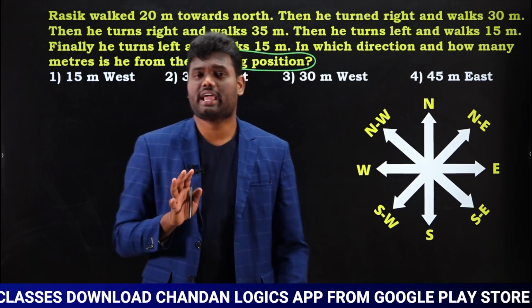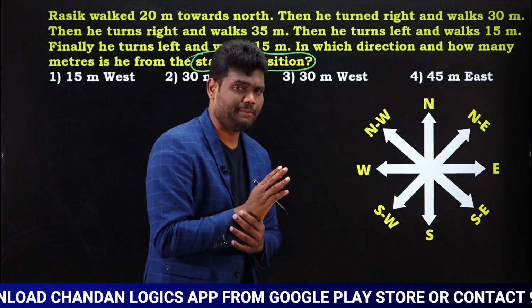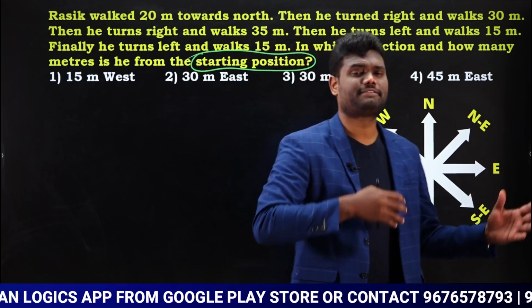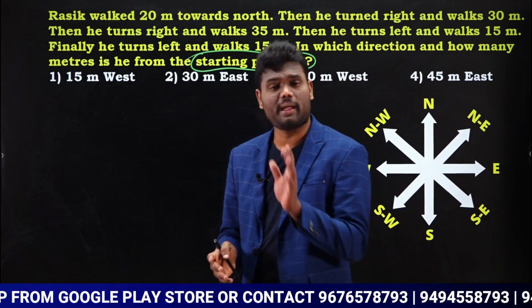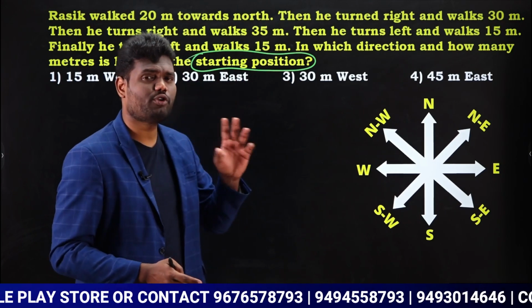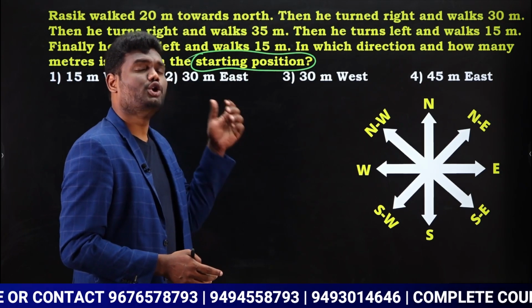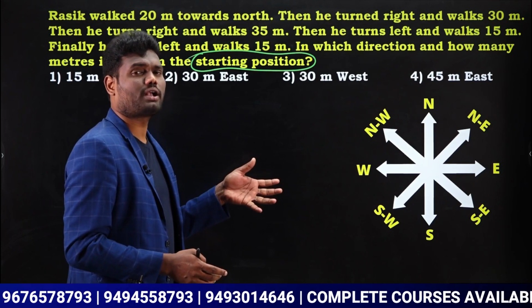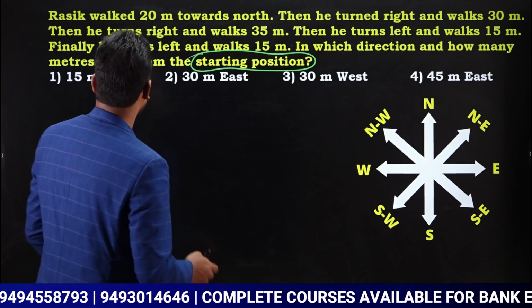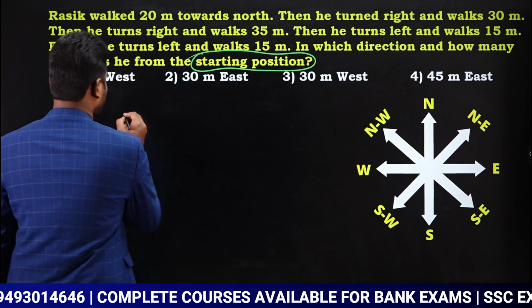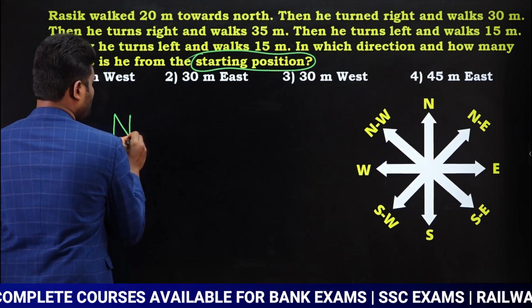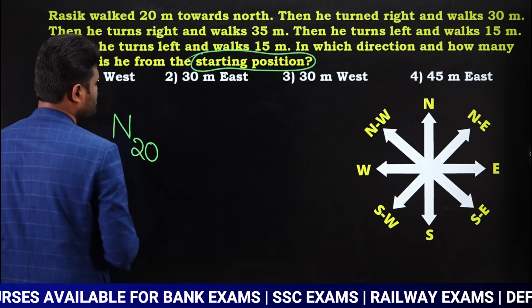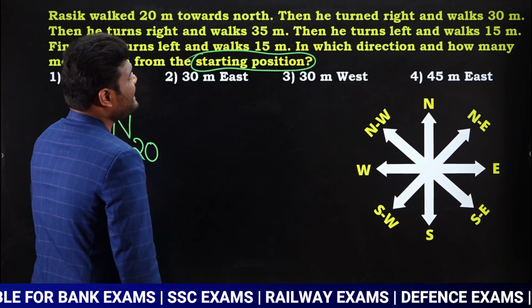Just observe here, it is not mentioned directly, it is mentioned indirectly, in terms of left and right. Be careful, and once you know the basics, you can automatically convert them into the questions we have done previously. Look here, first he walked towards north, yes or no? Towards north, 20 meters. Then he turns right.